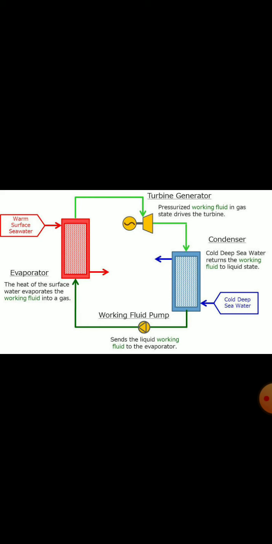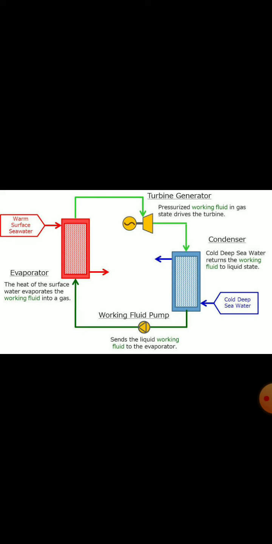So when warm water is coming in, this liquid ammonia will start to boil, and then it forms vapors of ammonia, which means from liquid it is converted to vapor form. And these vapors of ammonia are used to run the turbine of the generator. As you can see in the figure, the turbine will rotate and it will generate electricity.